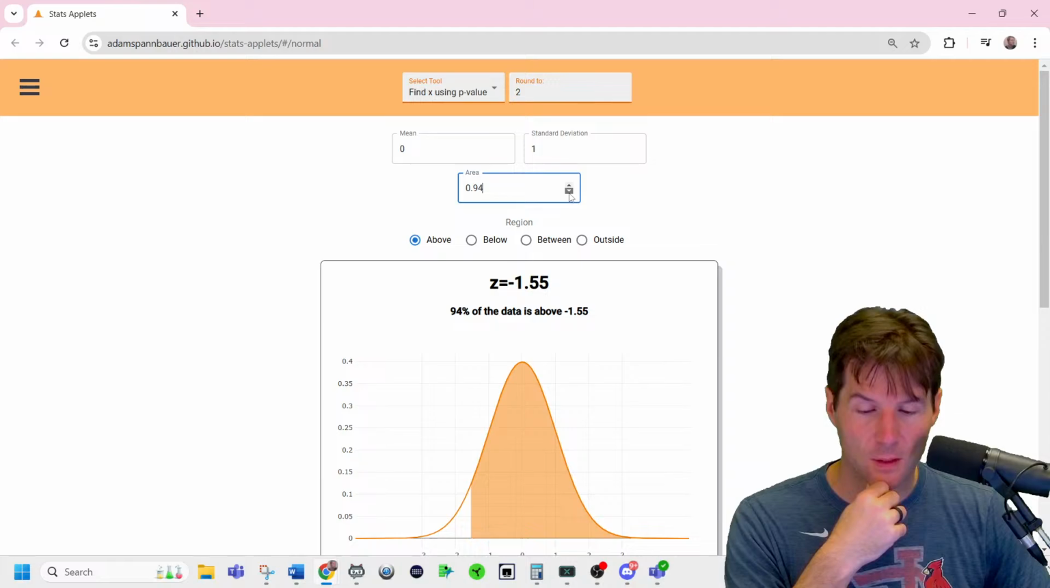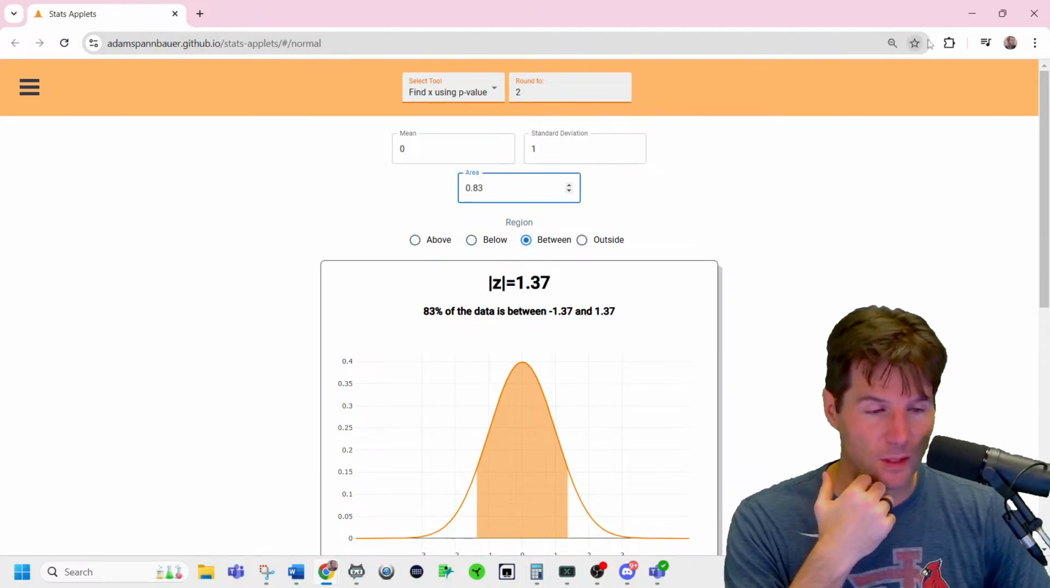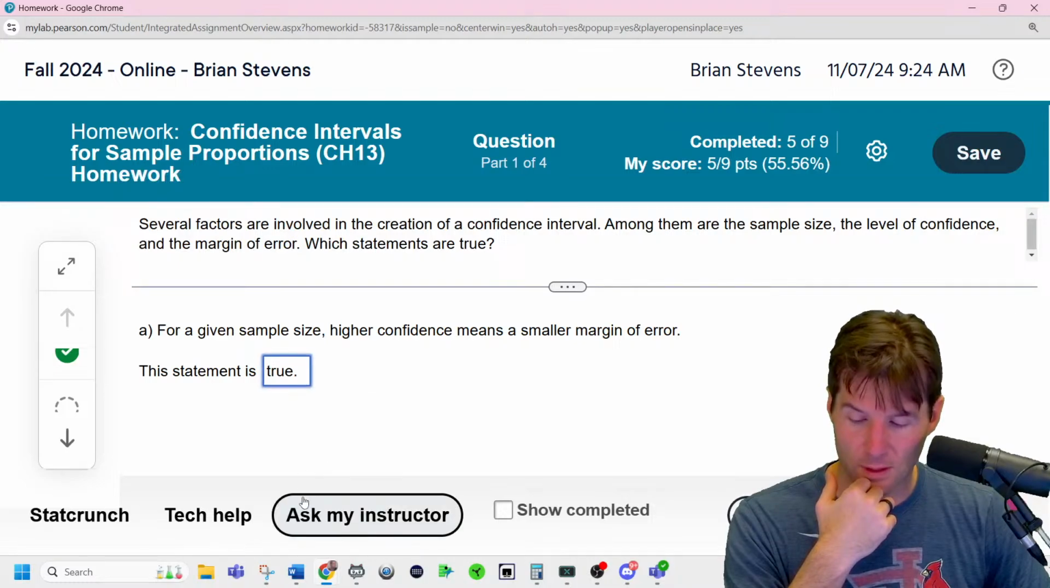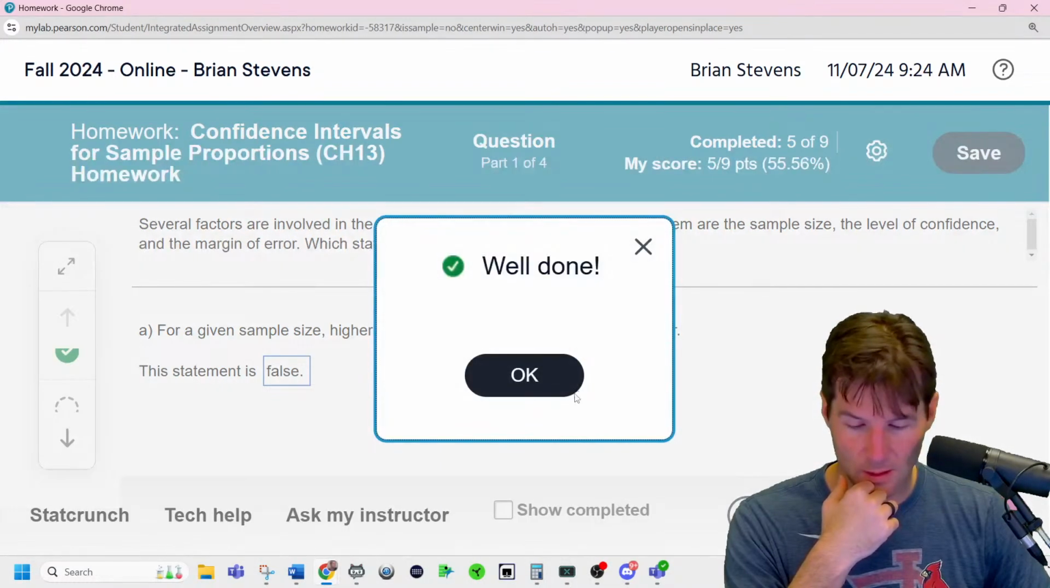Lower confidence means smaller margin of error. We need to go between for a confidence interval. So lower confidence means lower margin of error. So that is objectively false. Don't do that. True should be at the top.